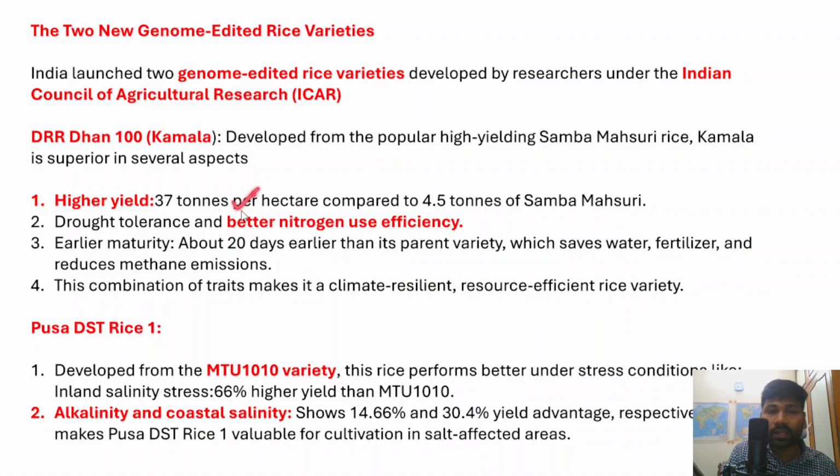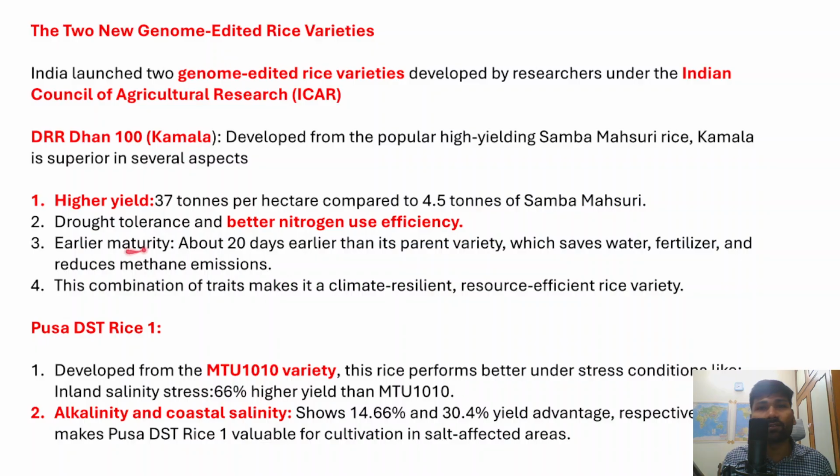A crop with better nitrogen use efficiency increases yield and the incomes of farmers, and it also reduces input costs, because there will be no need for farmers to use fertilizer very frequently.